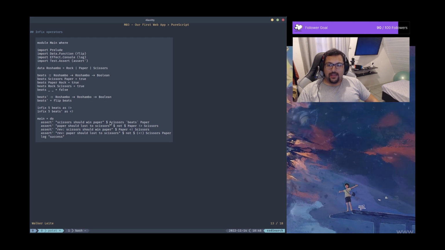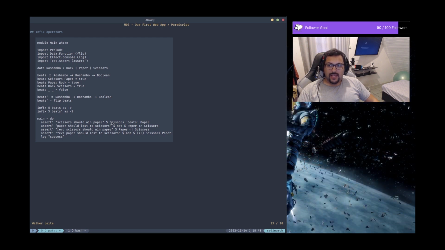So we evaluate if scissors, here it's this type constructor for Rochambeau, beats, using this beats keyword, paper. Paper is also a type constructor for Rochambeau. So both values, from the left side and the right side, are of the type Rochambeau.